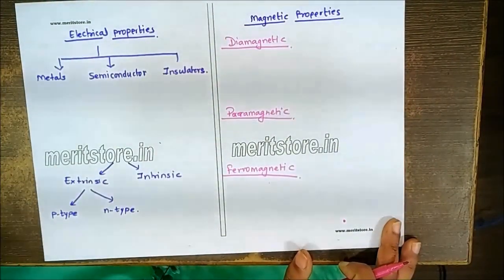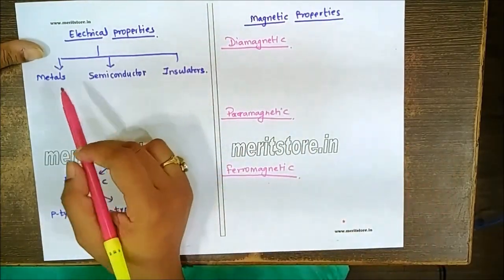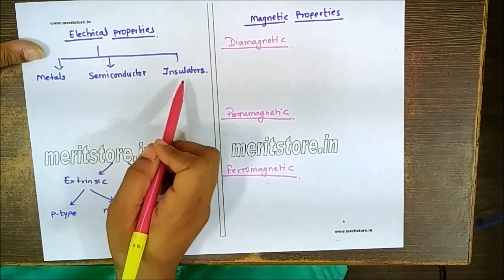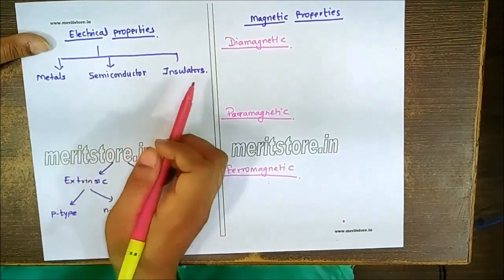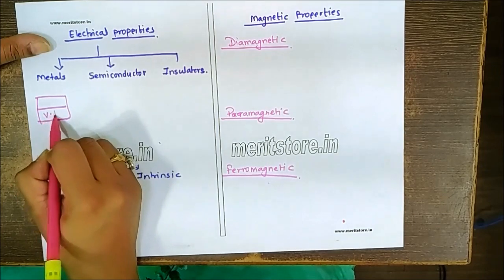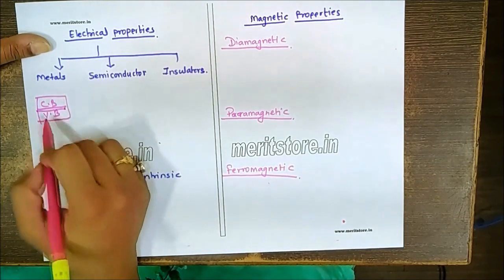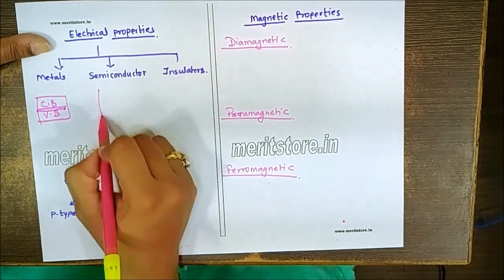In case of the electrical properties, the substances are classified into 3 types: metals, semiconductors and insulators. We know that according to the band theory, the gap between the valence band and the conduction band is very small in case of metals. Hence, they are very good conductors of electricity.